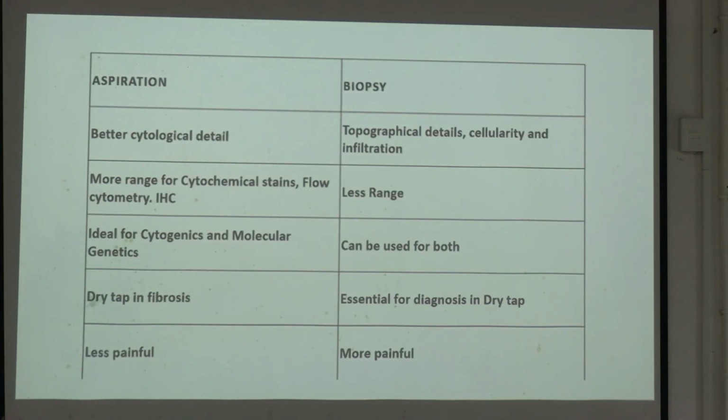Now, aspiration and biopsy. Aspiration: better cytological detail, more range for cytochemical stains, flow cytometry, IHC, ideal for cytogenetics, molecular genetics. But the disadvantage is dry tap in fibrosis, like in aplastic anemia. It will be a dry tap. So in that case, we have to do bone marrow biopsy. And yes, it is less painful.